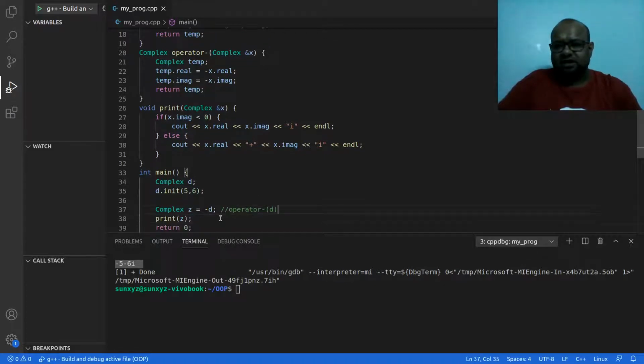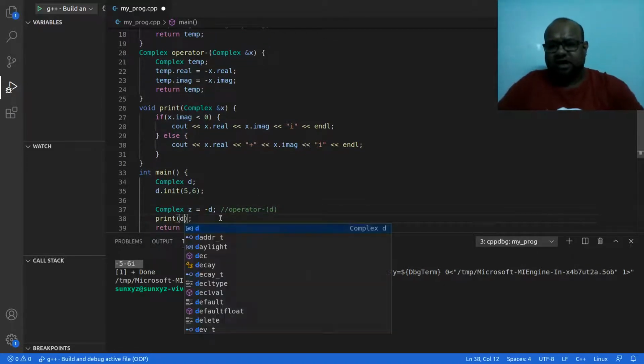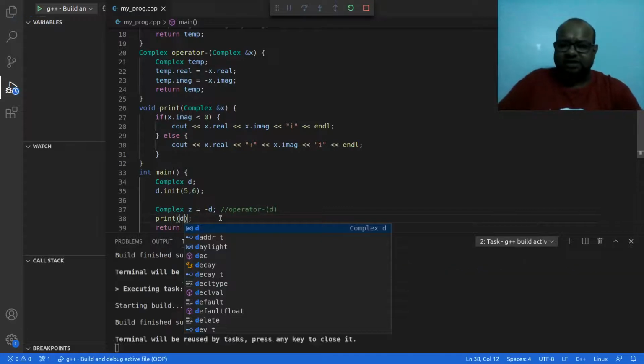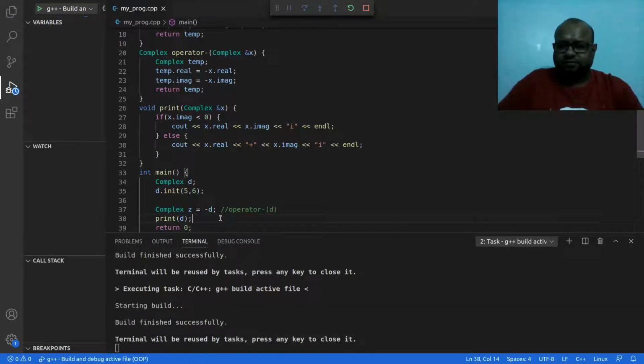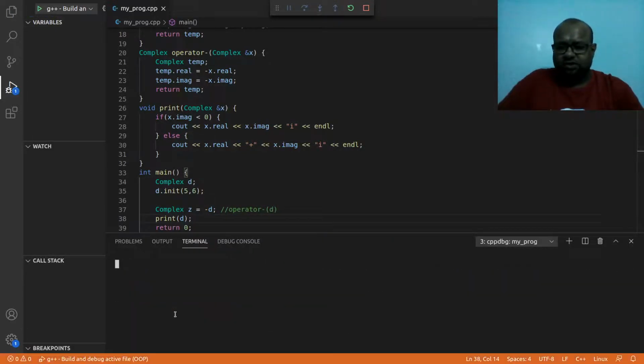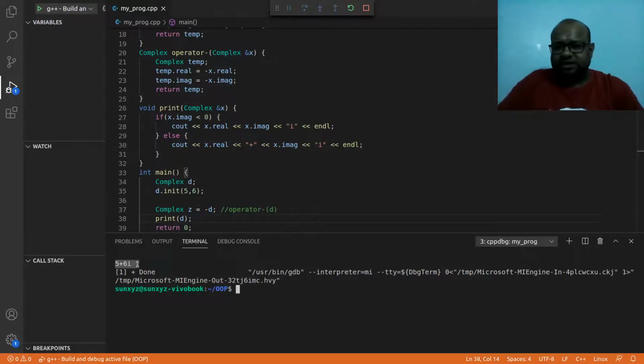And if I print d, I should get 5 plus 6i. So d is equal to 5 plus 6i. When I write a minus in front of d, this method is going to be called, operator minus with this parameter d.